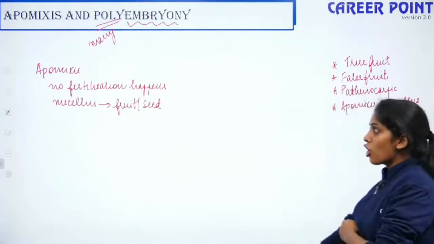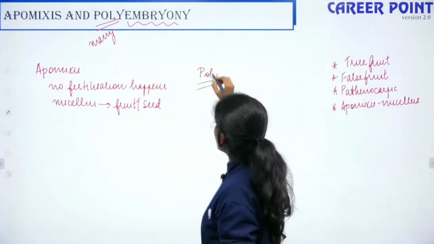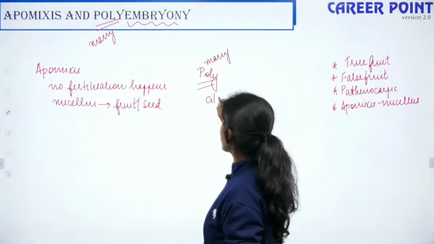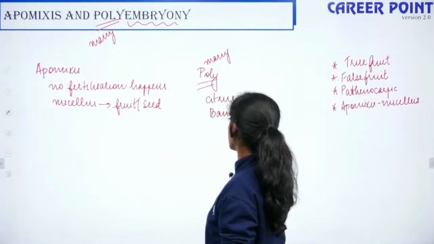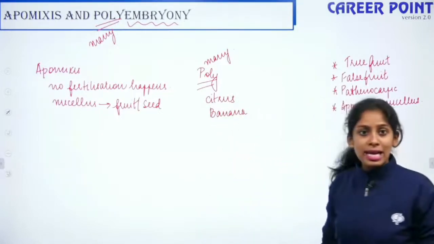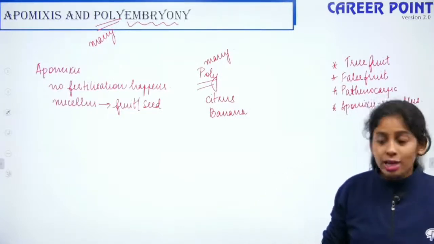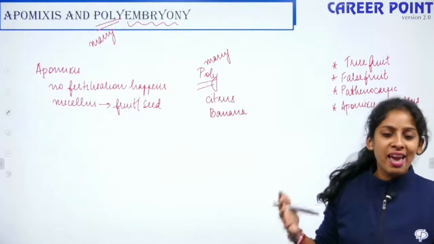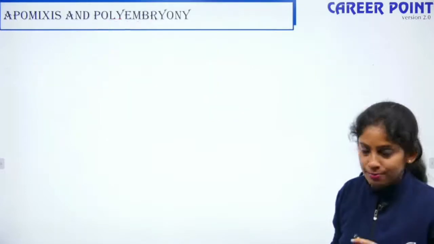So polyembryony, poly means many. When you have many embryos, this is seen in the case of citrus and banana. When one male gamete has the capability to fertilize more number of eggs, that gives you polyembryony. So here you have many embryos developing. So this is polyembryony. Fine.